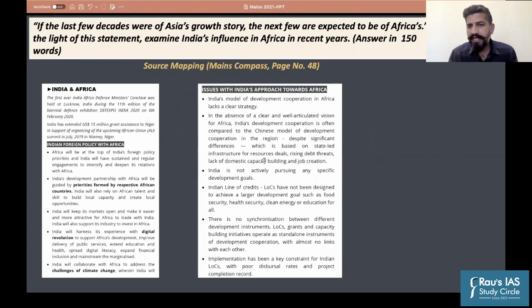And how was it covered in our resources, or how you could have prepared it? It was a part of our Mains Compass magazine, where we had an elaborate section. What I highlighted is that if you are preparing, you need to first prepare write-ups on all the neighboring countries. The second focus has to be on regions of focus for India. Indo-Pacific was a section in this particular Compass magazine, West Asia was a section, Africa was a section. That is why it was there in the Mains Compass magazine. The page number is there on the screen. You can see that.